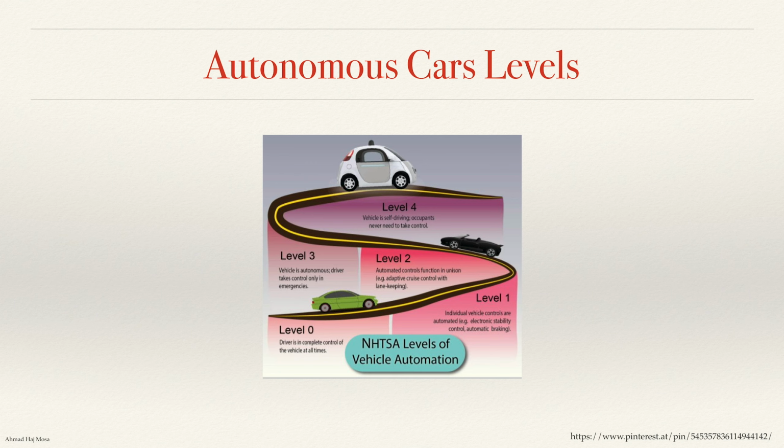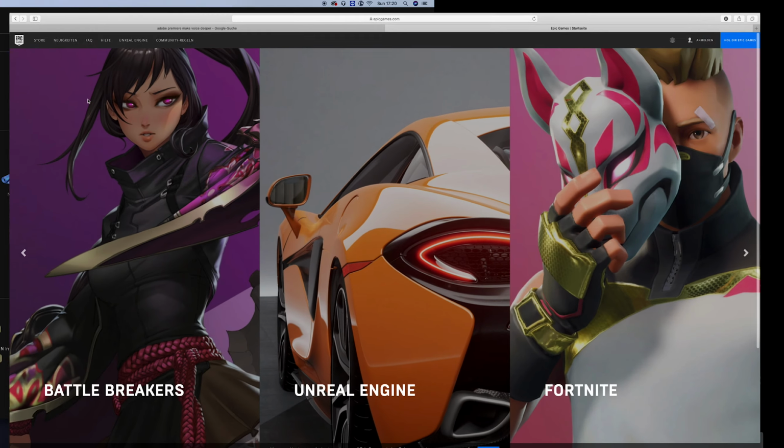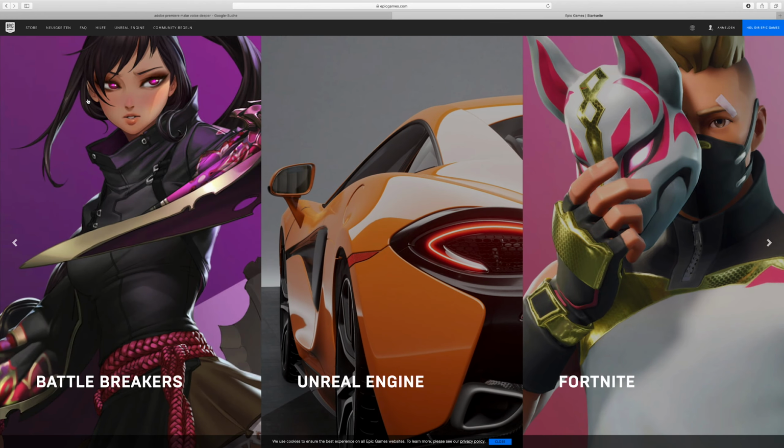Level 5 is full automation. That means the car can drive, for example, on highways, inside cities, with bad heavy weather, with good weather, and so on. So it's any condition without any constraint and without the need for drivers. So let us get started.